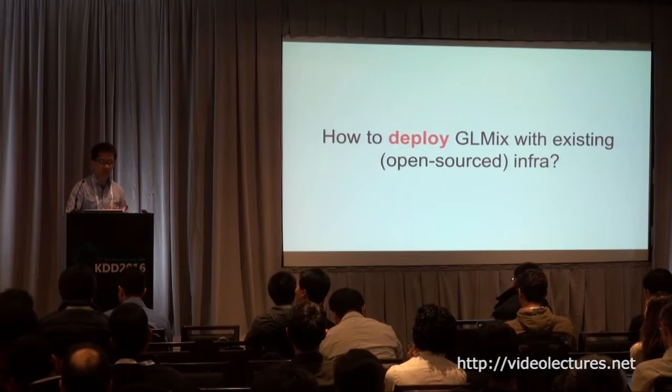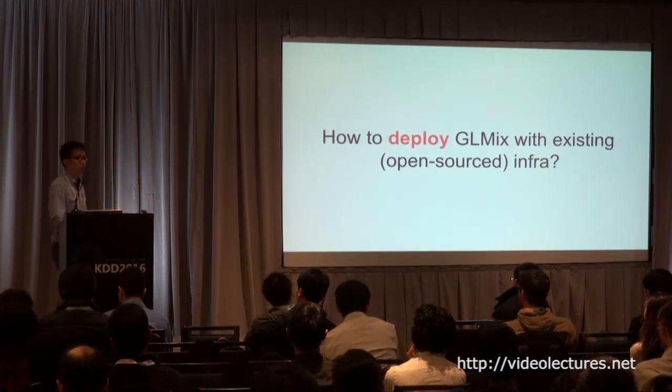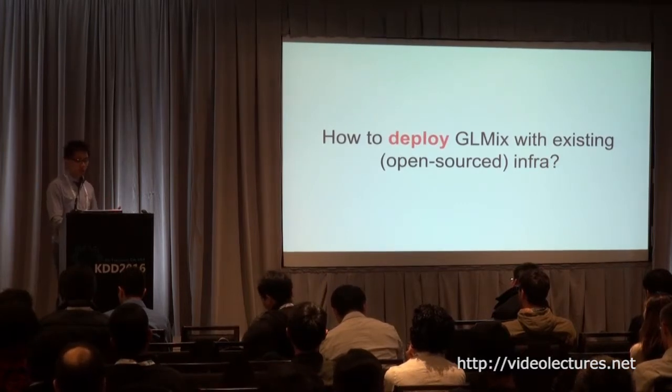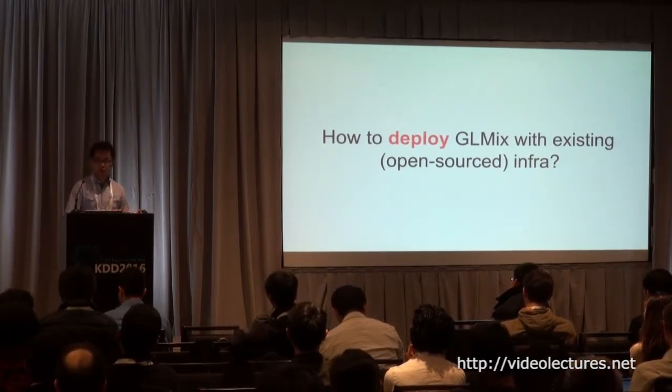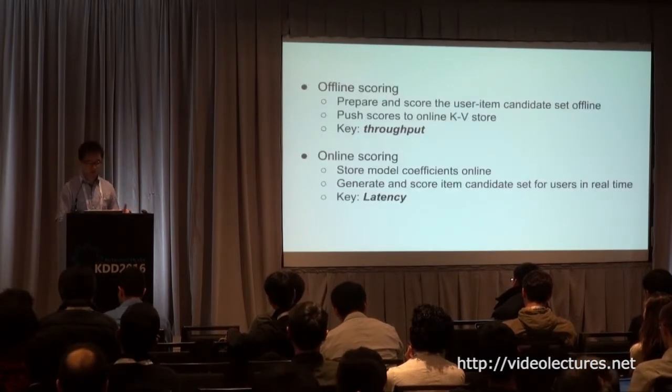This is a question we want to answer, and actually this is the most challenging part in real life. When we design the model, maybe we spend one or two months to get the model working and get everything working. But how to deploy the GLMix model into real production? How to serve our 400 million members? That's a very difficult problem.